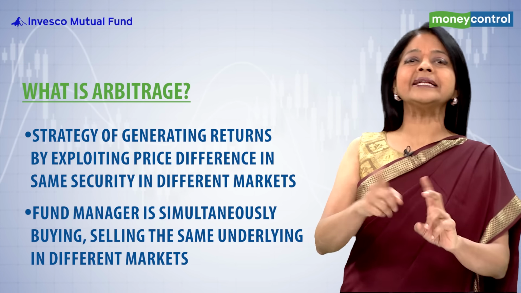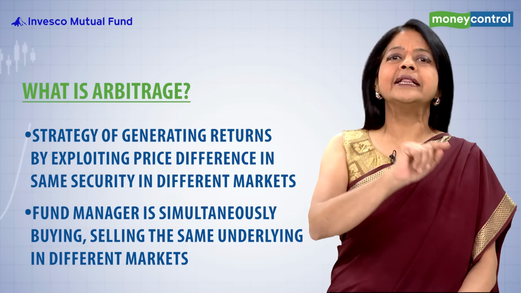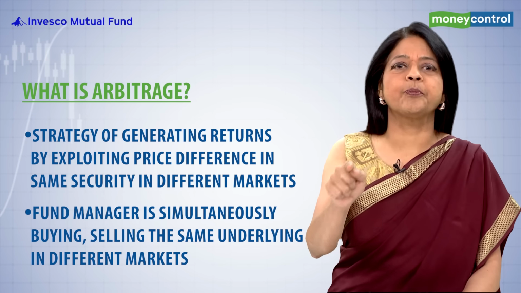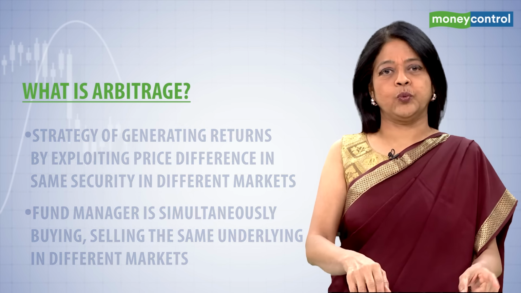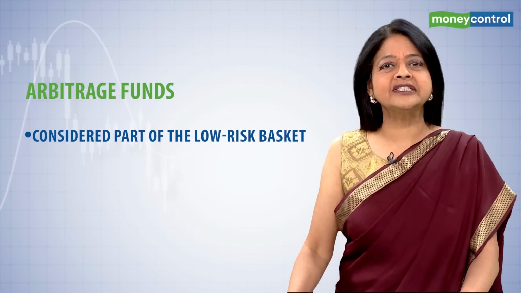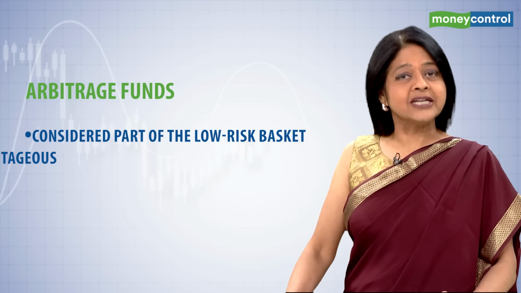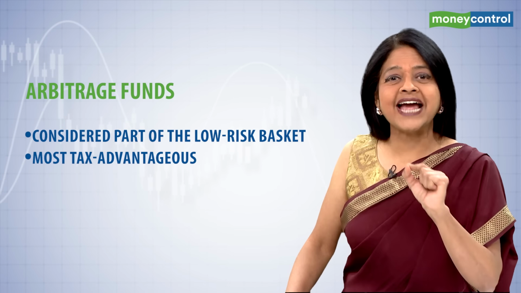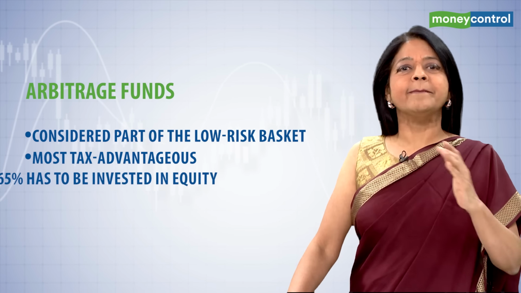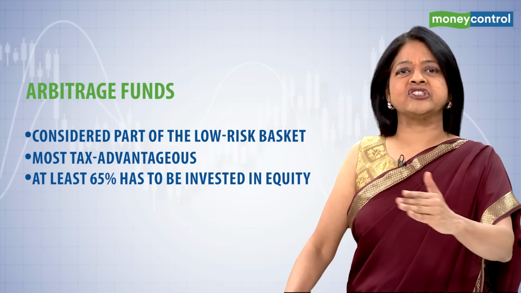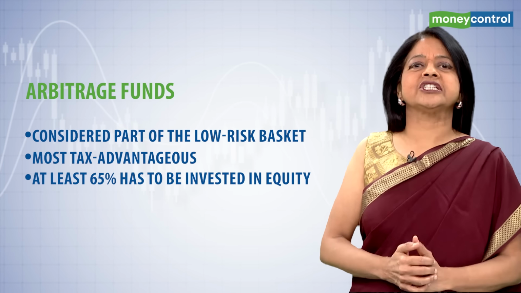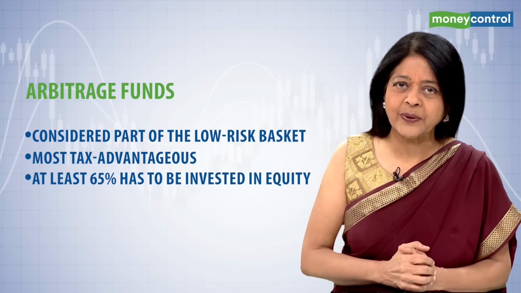The act of buying and selling simultaneously means that no risk related to price movement is carried over. Therefore, arbitrage funds are considered a part of the low-risk basket and are probably the most tax advantageous. Since minimum 65% has to be invested in equity, they enjoy the tax status given to equity funds.